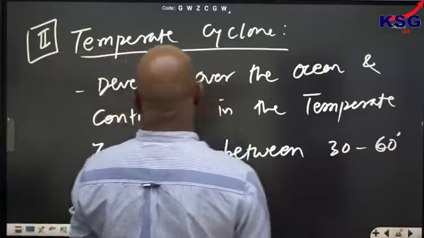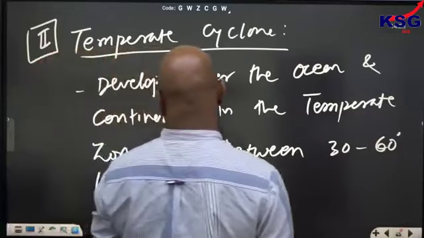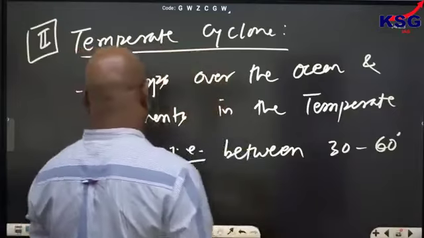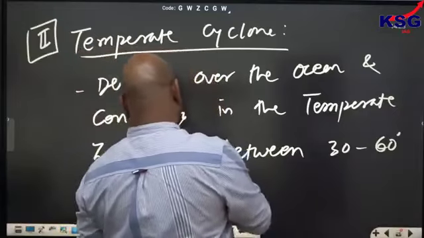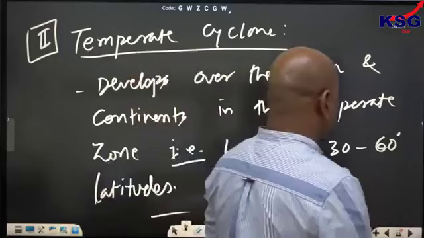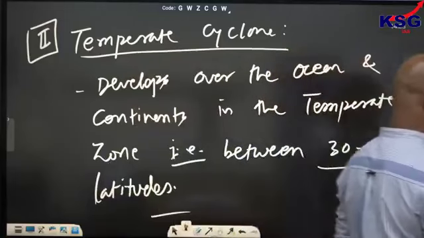So temperate cyclone develops over the ocean and continents in the temperate zone between 30 to 60 degree latitude.